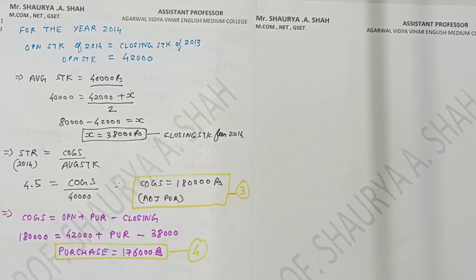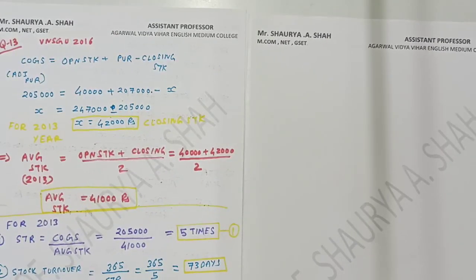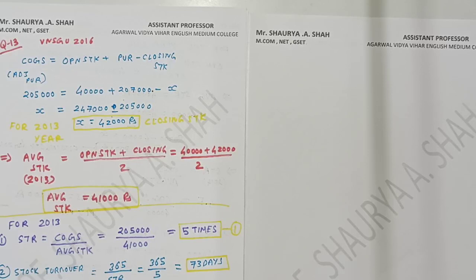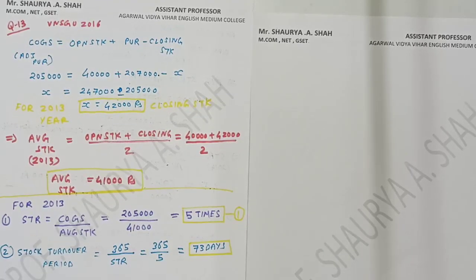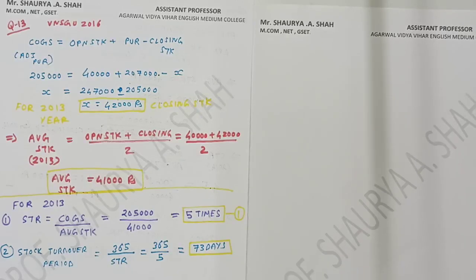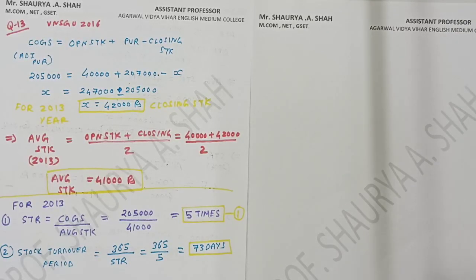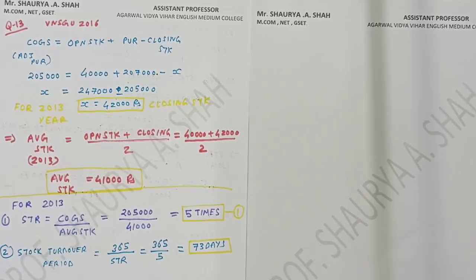Hope those who have solved the sum must have got the same answer for this thing. Nothing new. It is just the missing sum. On the basis of your concepts, you can solve the sum very easily. Okay, I hope it is done. Just check this part also if anyone has missed it out, right? So that we can move further with the next sum. Question you are already having, students? Fine. I suppose it is done to each and every student.